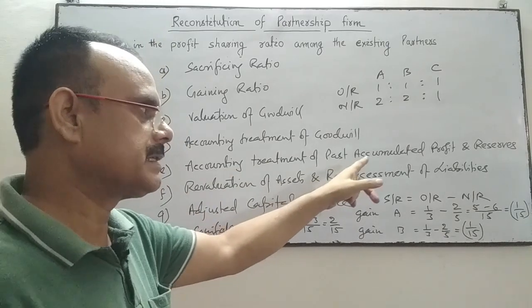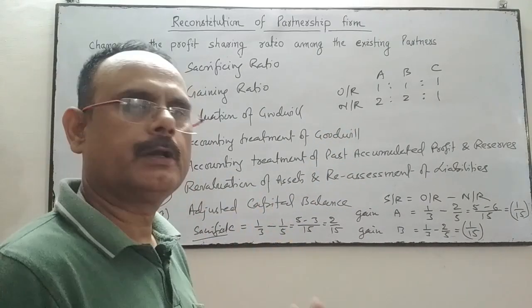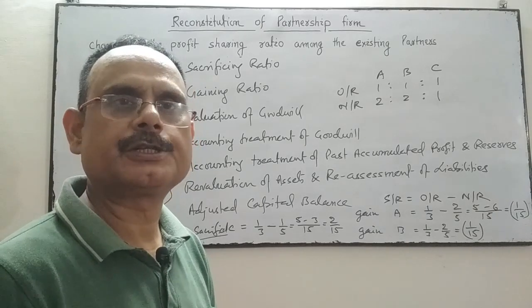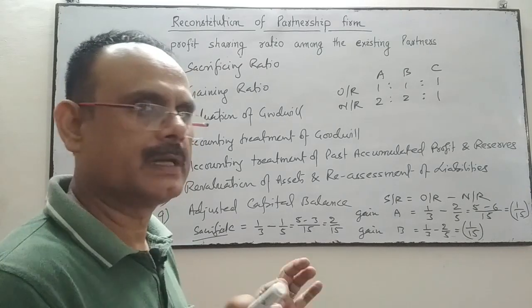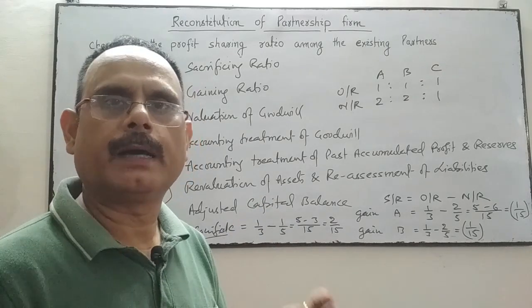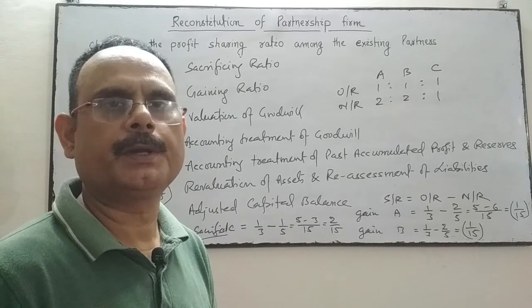Then the accounting treatment of past accumulated profit and reserve, and revaluation of all assets and reassessment of liabilities on the date of reconstitution of the partnership firm. All assets and liabilities will be revalued once again, and finally the new capital balance will be found out.